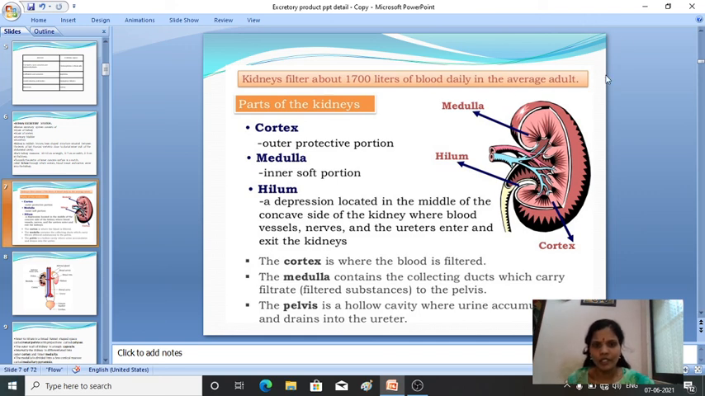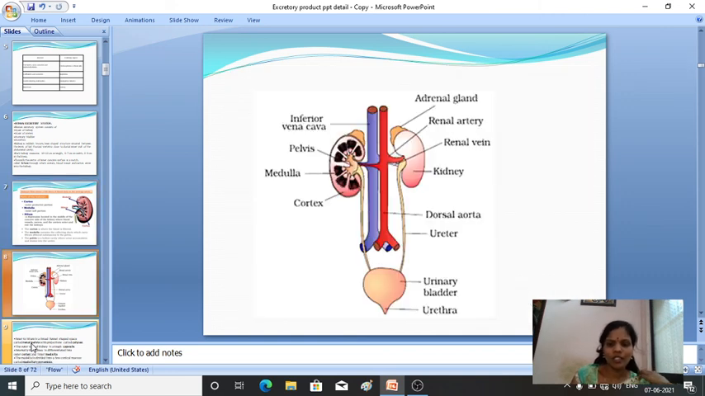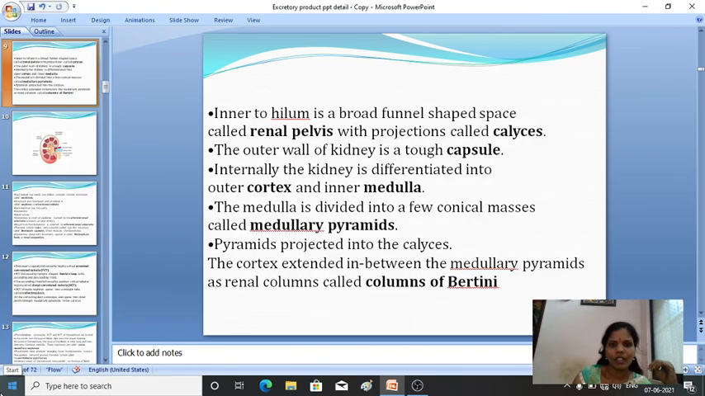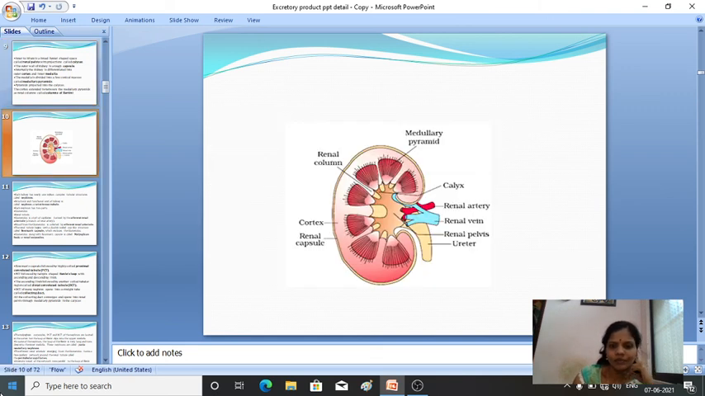So these are the different parts of the kidney which are associated: cortex, medulla and the hilum. This is the structure of the human excretory system. It is made of two kidneys, ureter, urinary bladder and the urethra, and the adrenal gland is present on the kidney. Outer is the cortex, inner is the medulla. Fine. These are the different parts of the kidney.